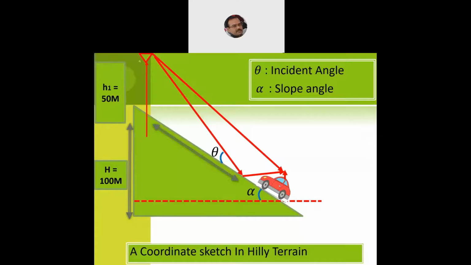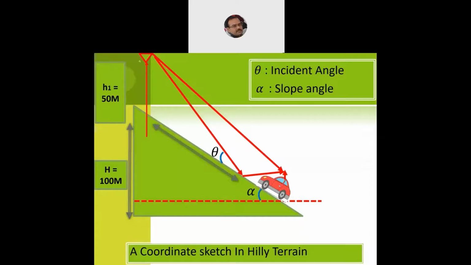Now we will see how much distance the vehicle has traveled on the mountain. This red dashed bar indicates how much distance it has traveled up the hill. So here it has traveled, let's say, 10 meters, 20 meters, 30 meters, 40 meters, some distance when the vehicle is moving up the mountain. At the point where the vehicle is located, we compute the slope angle, alpha.